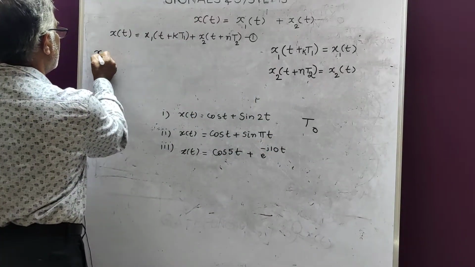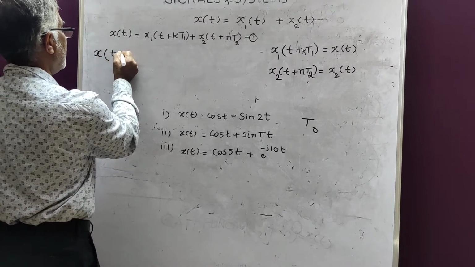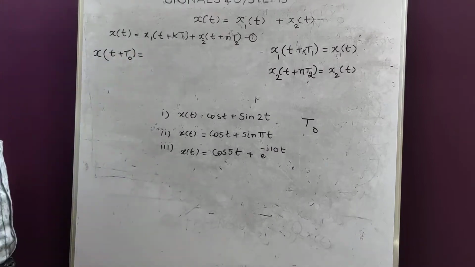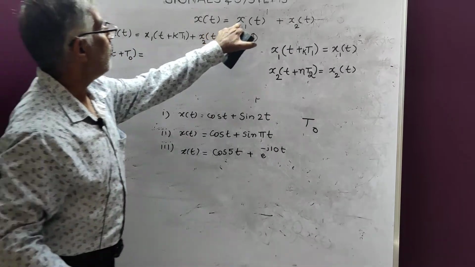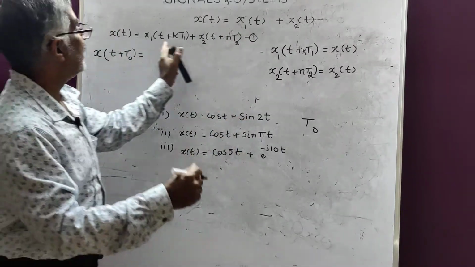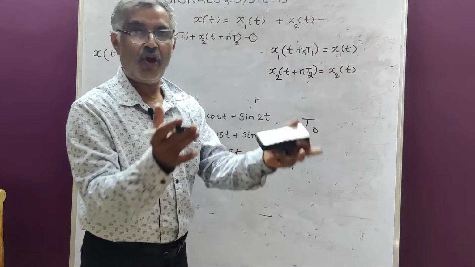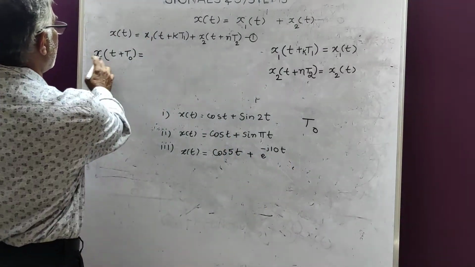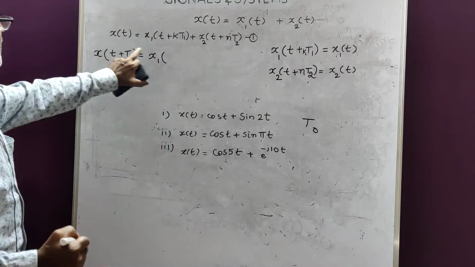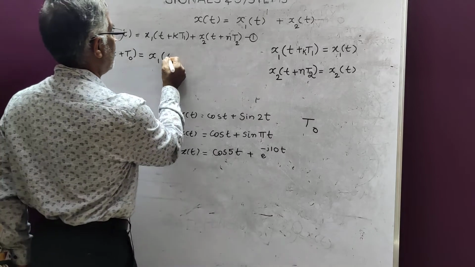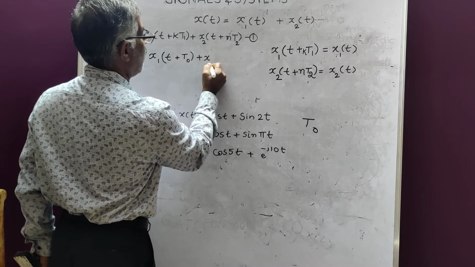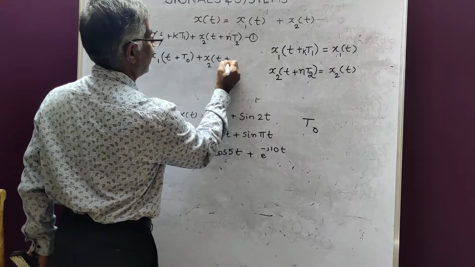Then what happens? x of t plus t naught is equal to x1 of t plus t naught plus x2 of t plus t naught.